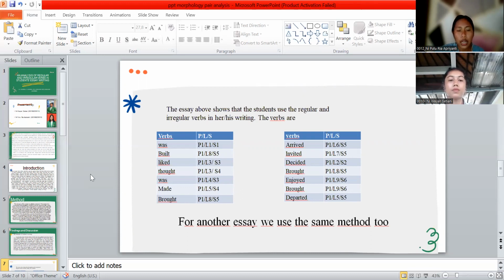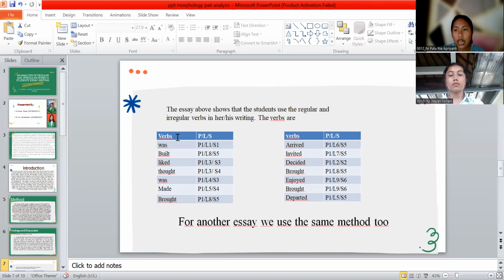Talk, paragraph 1, line 3 and sentence 4. And then was, paragraph 1, line 4, sentence 3. Made, paragraph 1, line 5 and sentence number 4. And the last, broke, paragraph 1, line 8 and sentence number 5. And also arrive, paragraph 1, line 6, sentence 5.